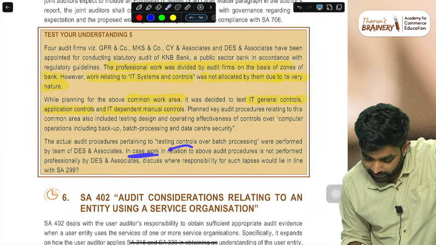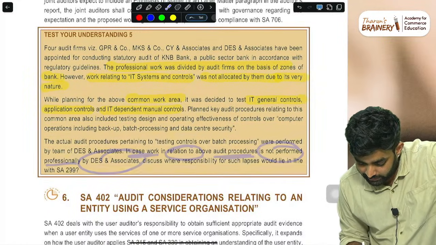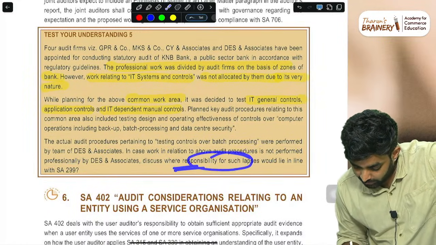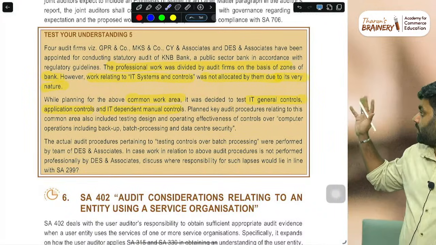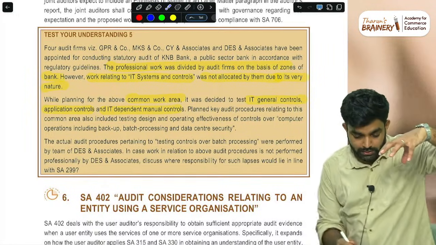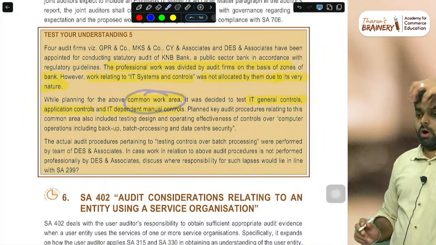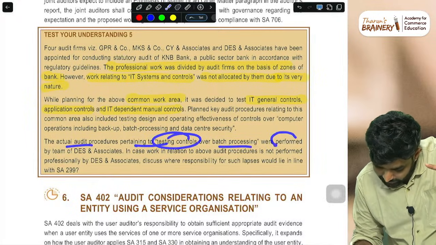In case work in relation to the above audit procedure is not performed professionally by DES, discuss where responsibility for such lapses would lie in line with SA 299. So basically, four auditors were there. The work is a common area. This is what I understood, that common work area. Common work area work, the actual audit procedure pertaining to test of control over batch processing, was performed by DES.